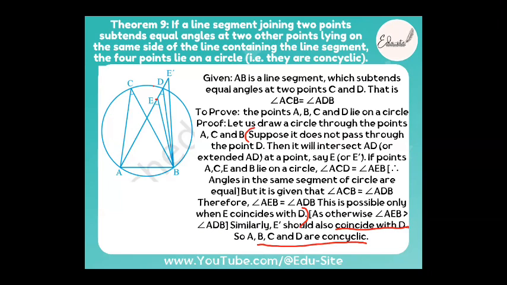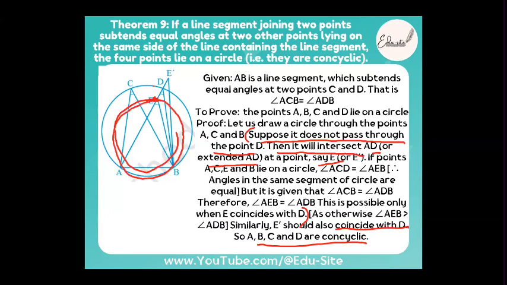To negate this answer, suppose the circle does not pass through the point D, and it passes through the point E. Then it will intersect AD, or extended AD. If you extend AD, at what point can it intersect? Let it intersect at point E. Then A, C, E, B lie on the circle. How would we prove this?